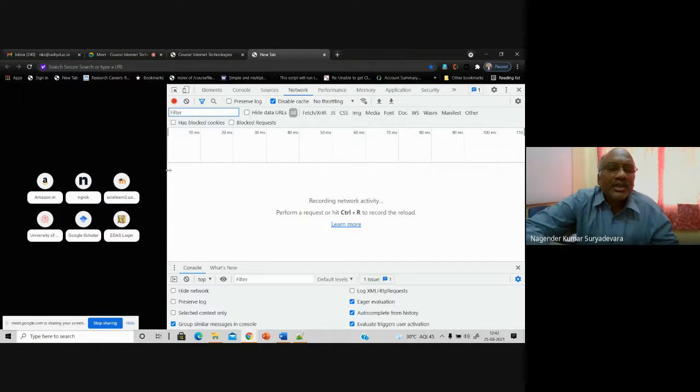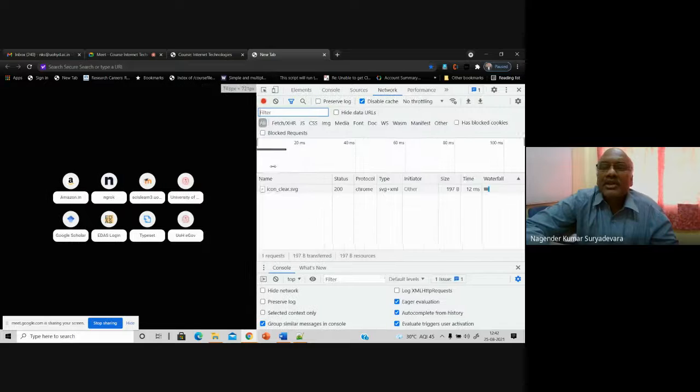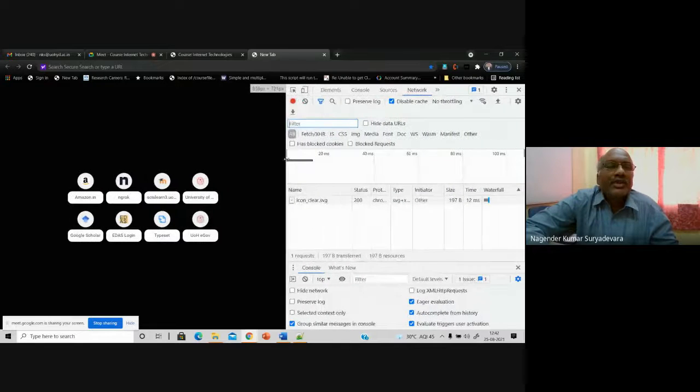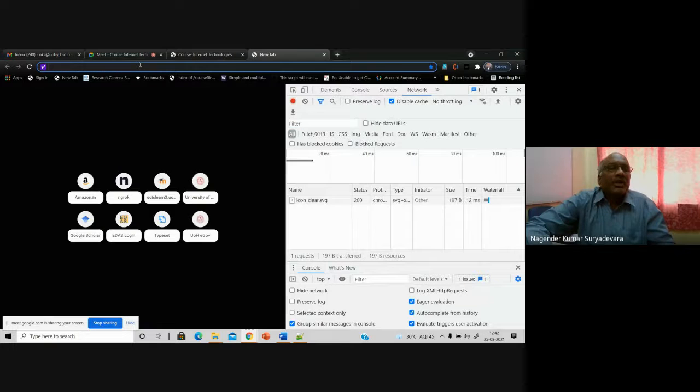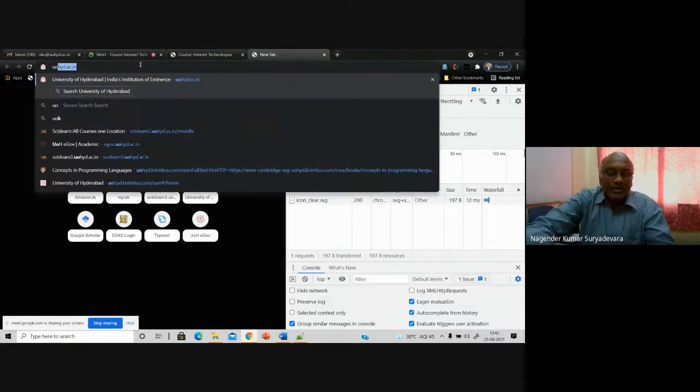I'll just resize this inspector tool. So you can see on the left side of my screen, nothing is there now. Right now I am trying to enter a certain URL, of course, that web address. So let me just give you uohyd.ac.in,